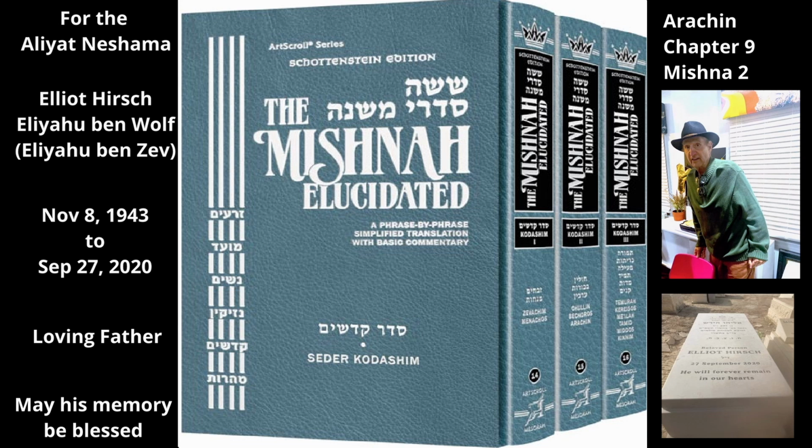A person may redeem an ancestral field only with assets he acquired after he sold his field. For the same reason, a person may not sell an inferior field and use the money of the sale to redeem a superior field. He may also not borrow money and use it to redeem his ancestral field. Rather, he must use money of his own. And he may not redeem the field by halves. If he does not have enough money to redeem the entire field, he may not redeem half of it now and the other half at a later date. Rather, he must wait until he has enough money to redeem the entire field at one time.